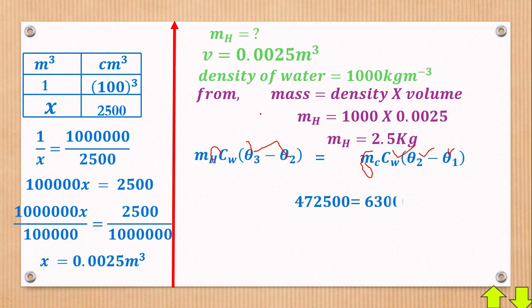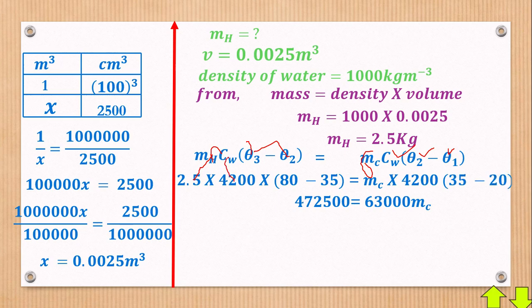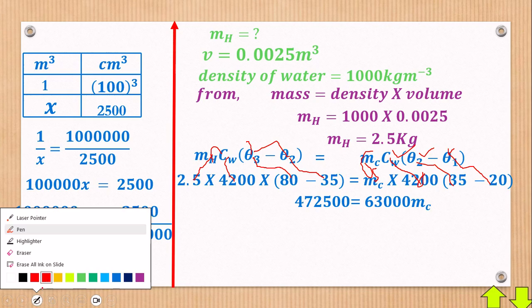The mass was 2.5, specific heat capacity is 4200, theta 3 was 80, theta 2 is 35. The mass we don't know. For the specific heat capacity, remember both tanks have water, so it is the same 4200. Even if water is hot or cold, the specific heat capacity of water is always 4200, never to change. Theta 2 is 35, theta 1 is 20. You subtract and do the calculations.